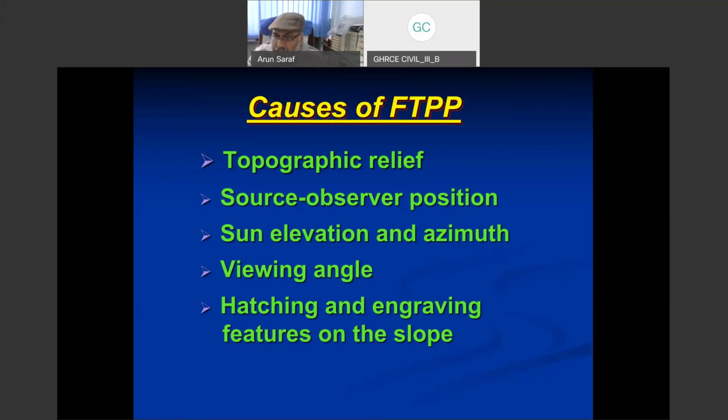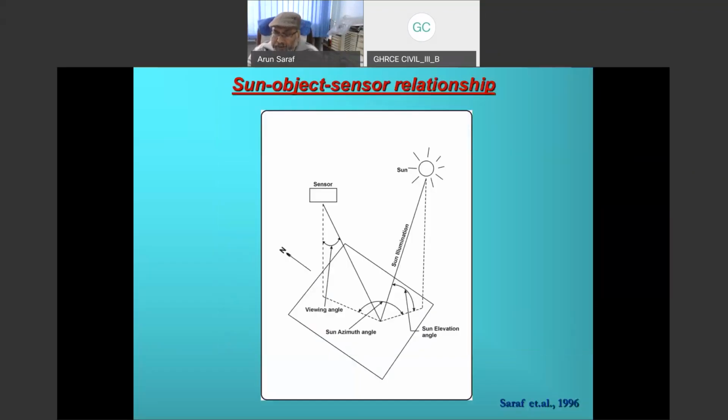Now let me explain further that when this image is being acquired, which is from overhead, or we also call it nadir viewing in remote sensing, this term has come from aerial photography anyway. So looking vertically downward, that is the nadir viewing.